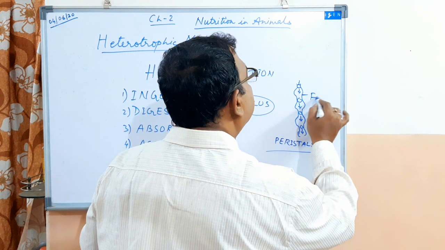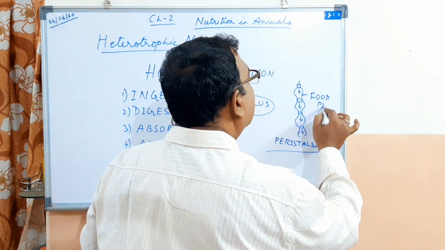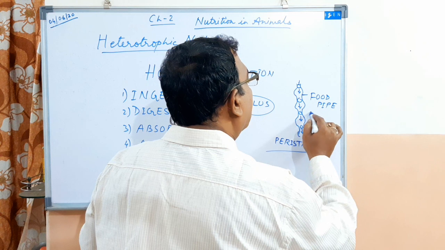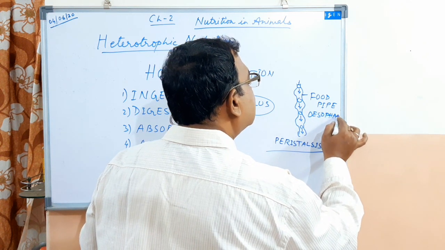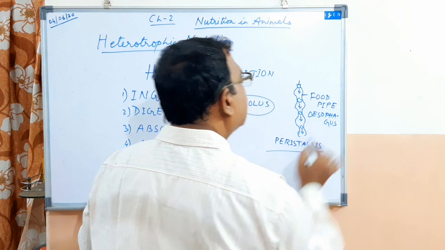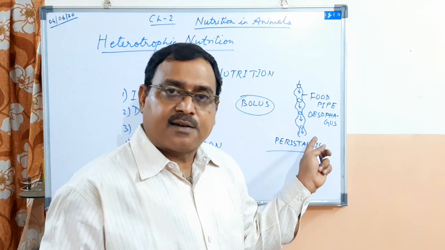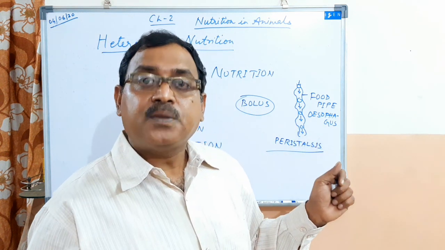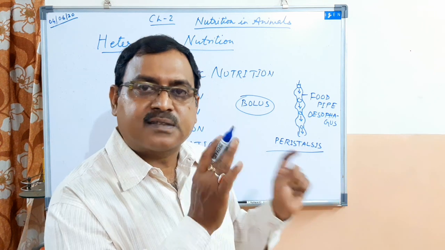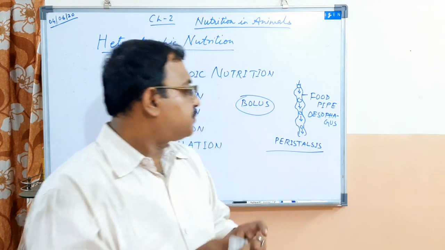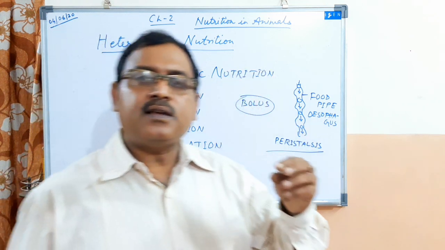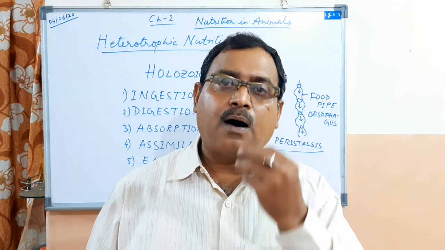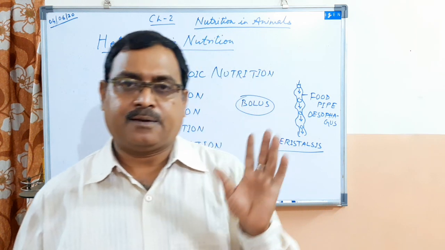This is the food pipe, or it is also called the esophagus. The O is silent, right? You must pronounce it as esophagus. So, by peristaltic movement of the esophagus, food is transported from the mouth to the stomach.